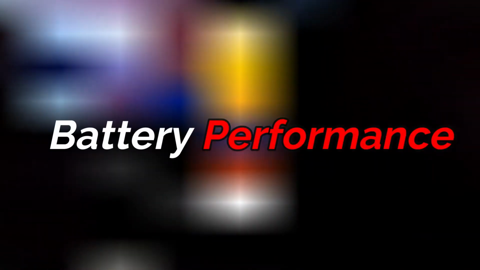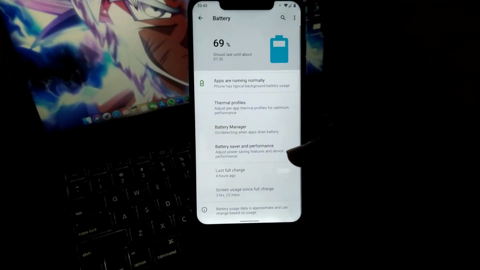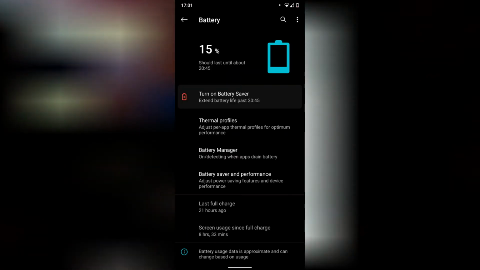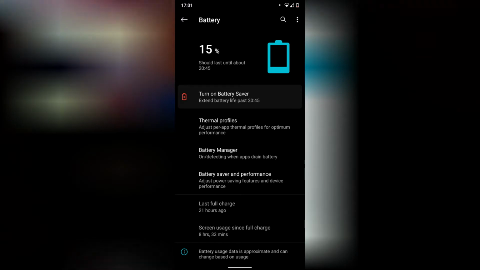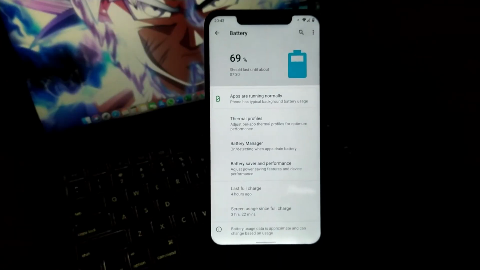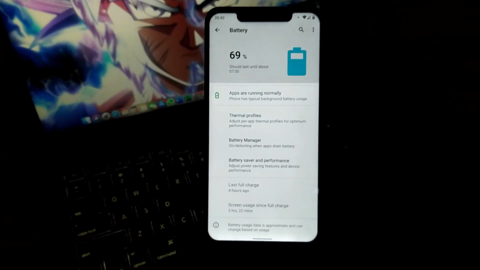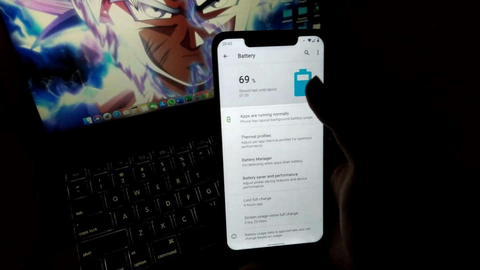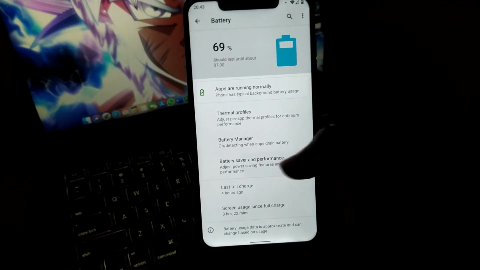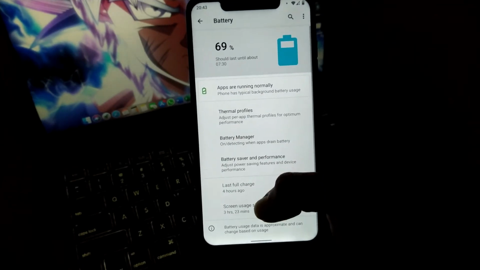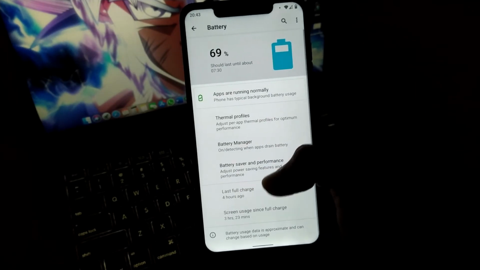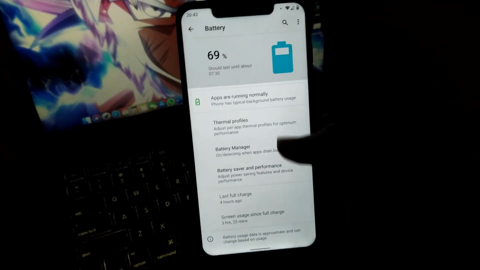Next is about the battery performance in this ROM. The battery performance is pretty good. It gave me about 8.5 hours, that is 8 hours and 33 minutes of screen on time with normal usage of social media apps and some gameplays of PUBG. Though the previous build also got some very dope battery backup like about 7.5 hours, in terms of battery you will be satisfied, as at the best it gives you about 8 to 9 hours of screen on time on normal usage.